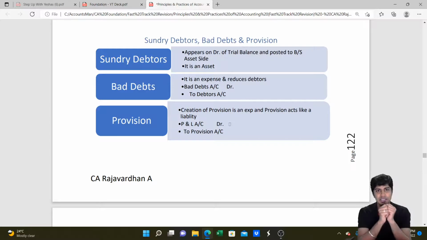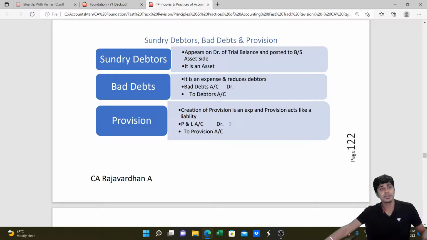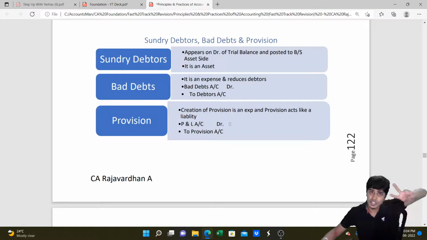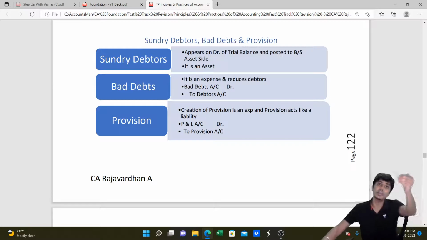These are the entries. Now let's go into our concept of additional bad debts, additional provision and all of this. Try and understand. For bad debts you need to pass two entries: bad debts to debtors, P&L to bad debts. If bad debts is given in the trial balance, then it means that the entry bad debts to debtors is already passed.